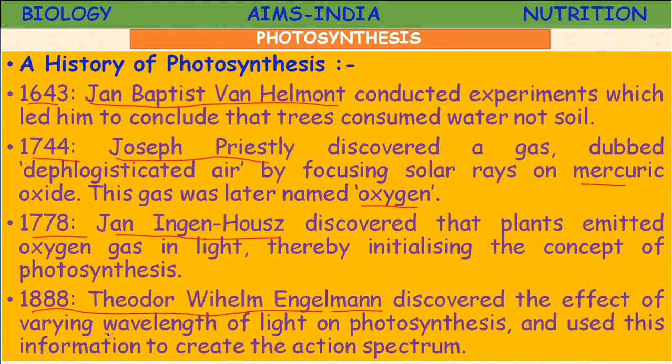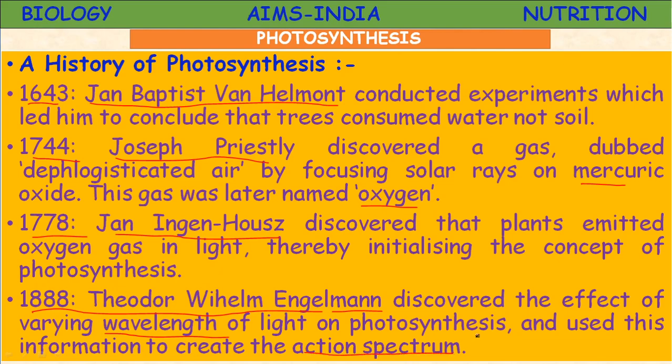Whenever we discuss light, wavelength comes into discussion. He discovered the effect of varying wavelengths of light on photosynthesis, and used this information to create an action spectrum or light spectrum,